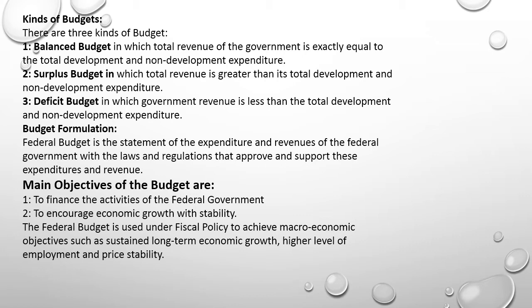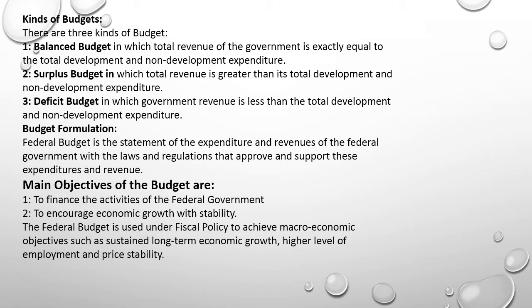Then budget formulation, that is, what is the process of formulating the budget. बजट बनाने का तरीकाकार क्या है, किस तरह जो है बजट तैयार किया जाता है. Federal budget is the statement of the expenditure and revenues of the federal government with the laws and regulations that approve and support these expenditures and revenue.